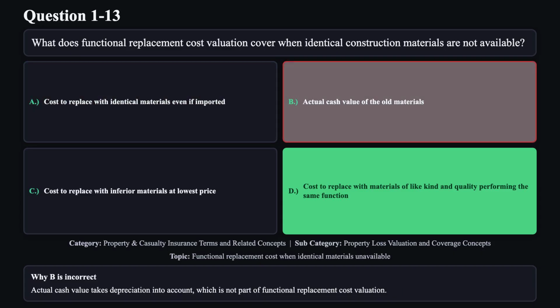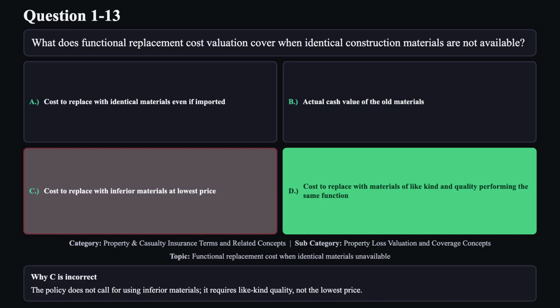Reason B is not correct. Actual cash value takes depreciation into account, which is not part of functional replacement cost valuation. Reason C is not correct. The policy does not call for using inferior materials. It requires like-kind quality, not the lowest price.